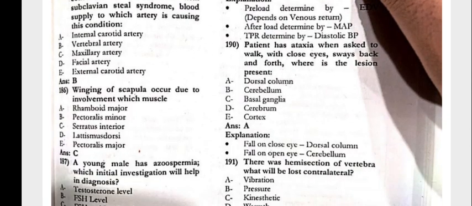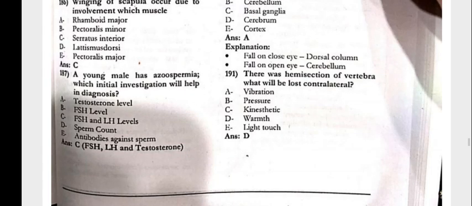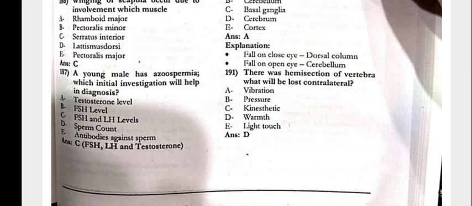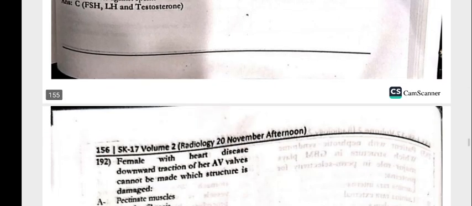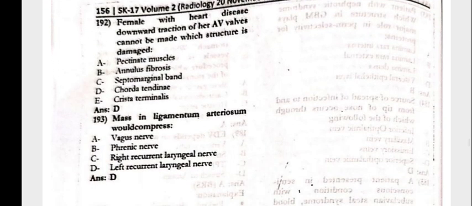The patient has ataxia when asked to walk with closed eyes, sways back and forth when there is a lesion present at the dorsal column. There is the hemisection of the spinal cord. What will be lost contralaterally? That is the warmth. Next, 192, the female with the heart disease, downward traction of the AV valves cannot be made. Which structure is damaged? That is the chordae tendineae.